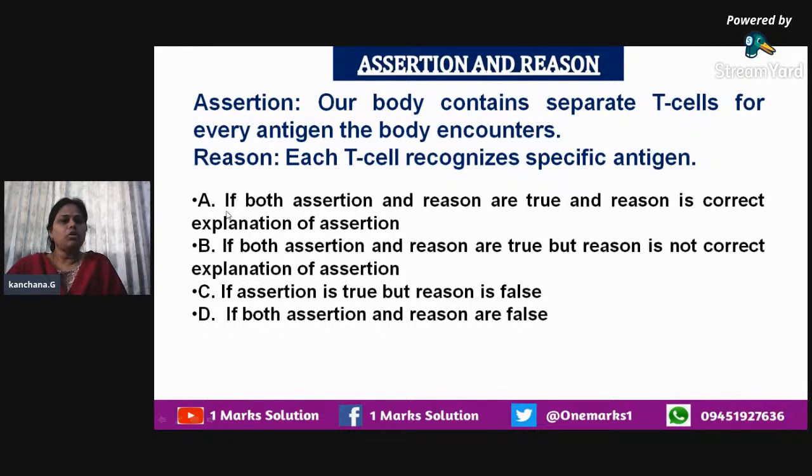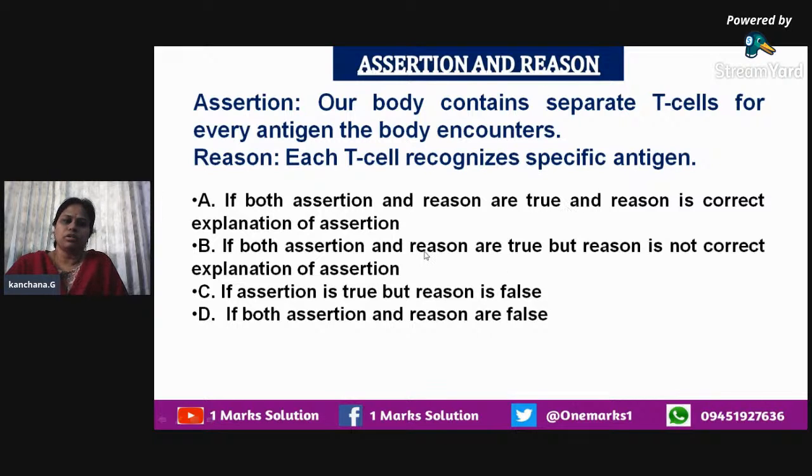You are going to answer A if both assertion and reason are true, and the reason is the correct explanation of the assertion.